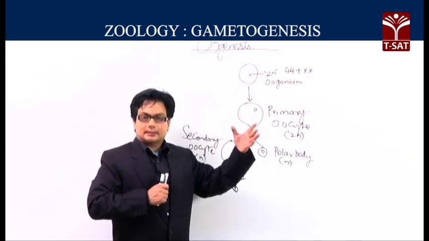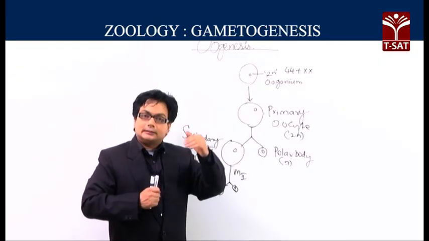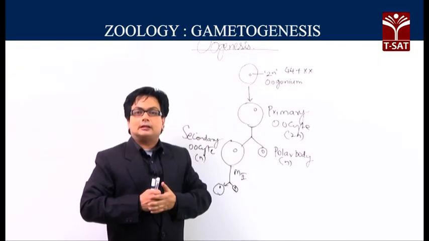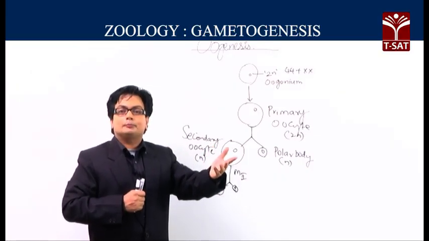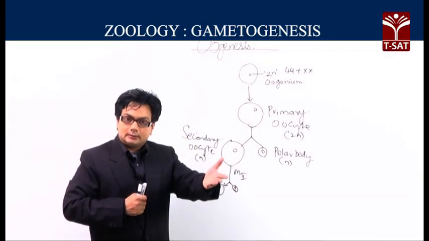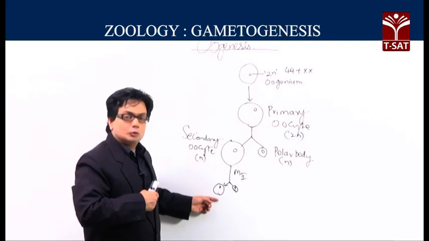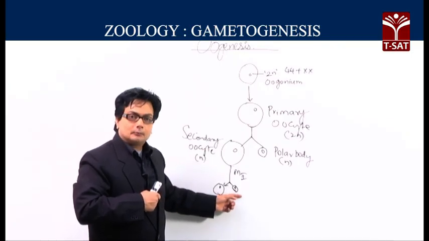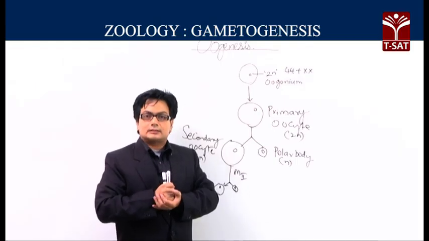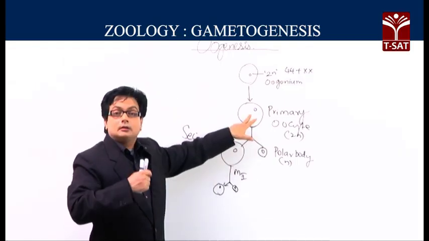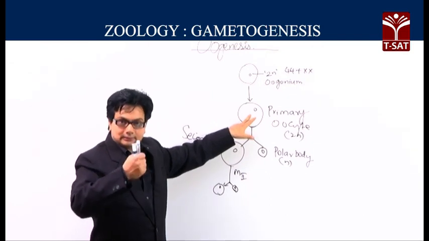Once the sperm enters the secondary oocyte, which has already completed metaphase 2, the remaining stages, anaphase and telophase, complete the karyokinesis, followed by the cytokinesis, and we get the ovum and the second polar body. So, it is a very unique feature of oogenesis, where the primary oocyte completes prophase 1 and the remaining part later.